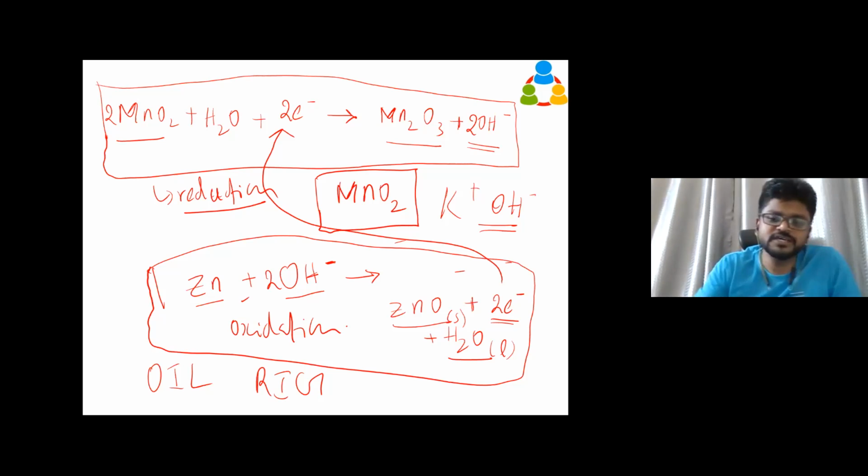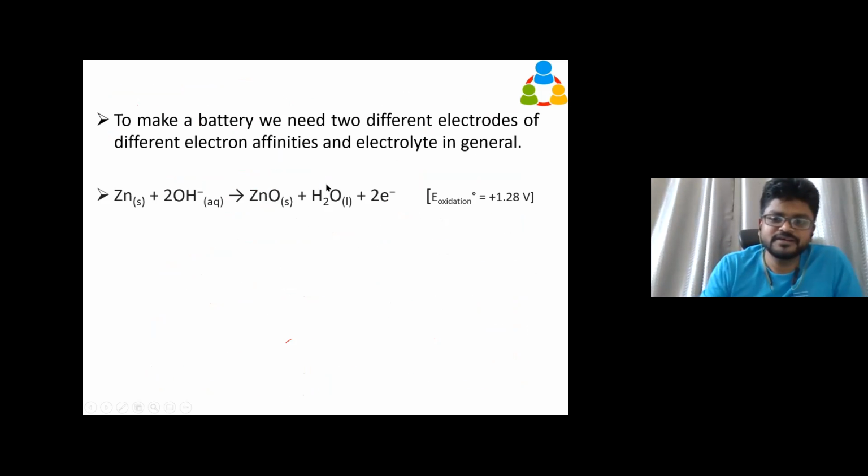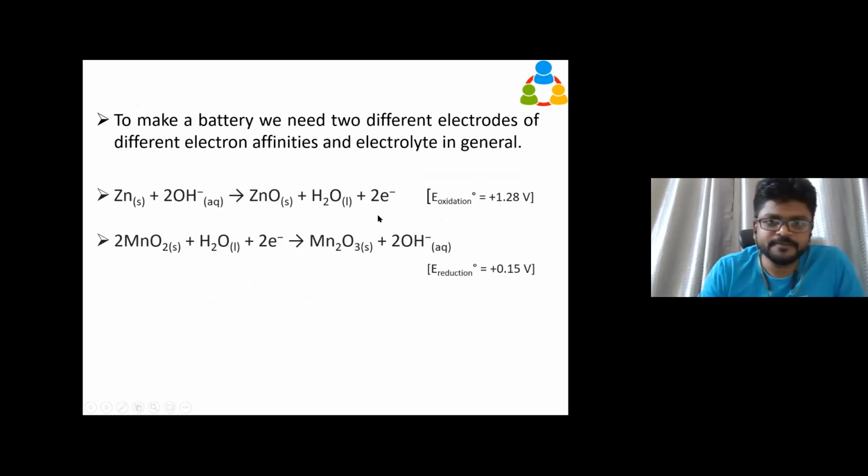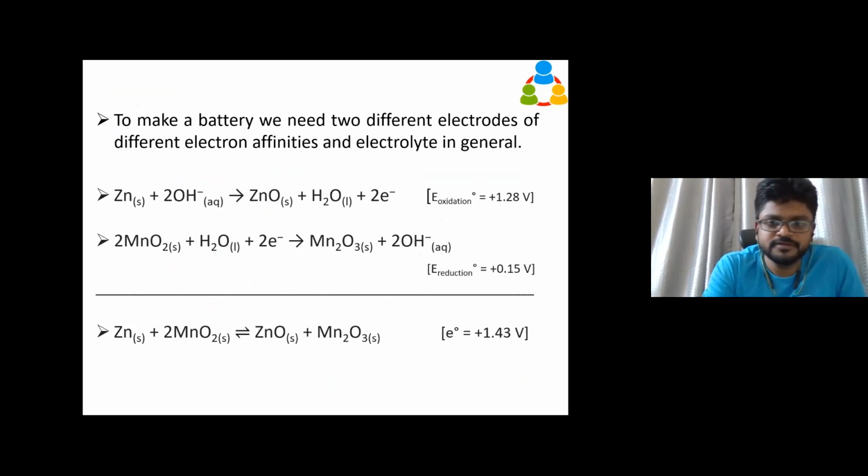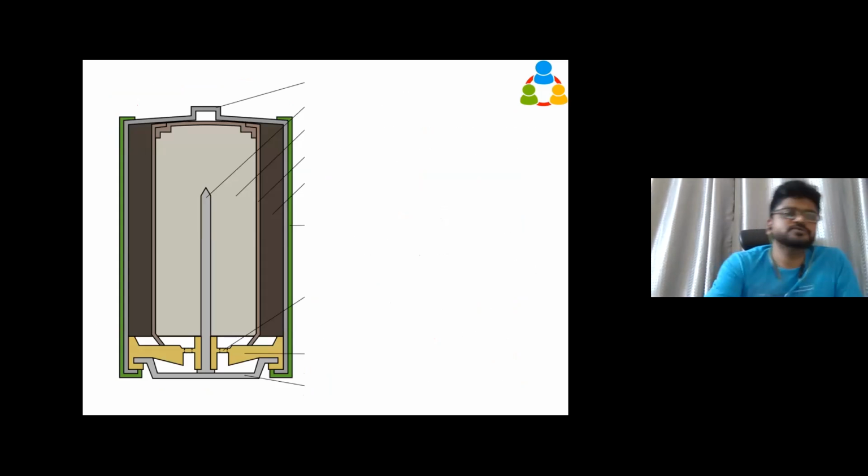Now we will see what's happening in our regular battery. I showed you already. This is our regular battery, and now you are going to have real fun, I think. This is a cross section of a regular battery. I'm going to ask from your general knowledge: what is this projection? What is this end and this end?